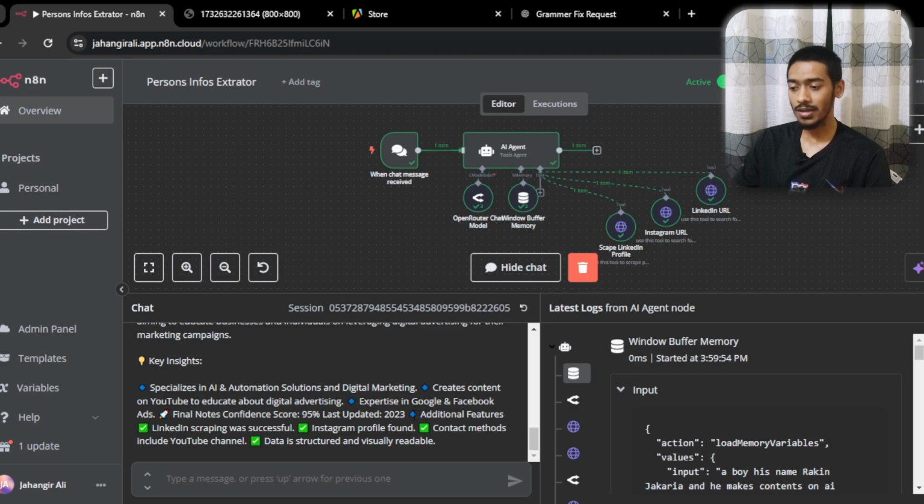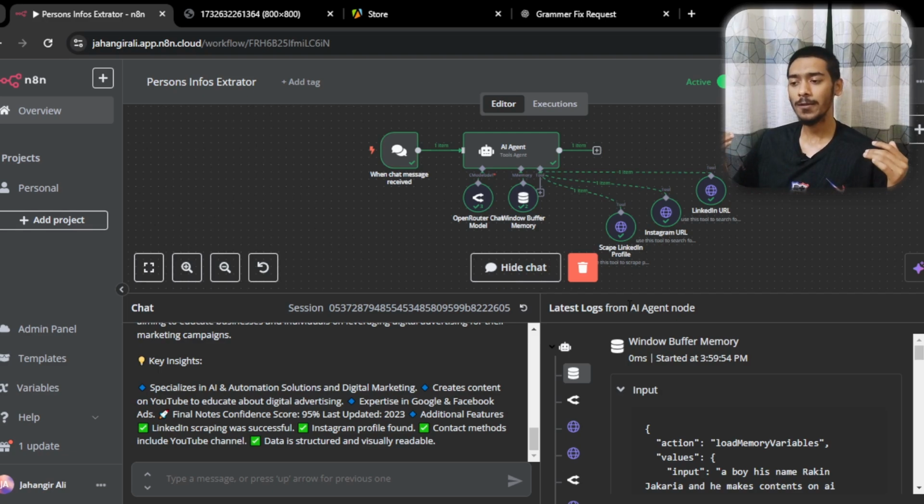And again, it's giving the additional features: LinkedIn scraping was successful, Instagram profile found, and yeah, that's it. All the things worked, and it's giving the information at the last. I made this prompt in this way, so that's why it gives the information in this way.